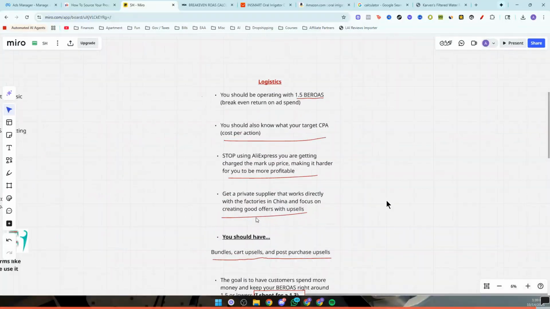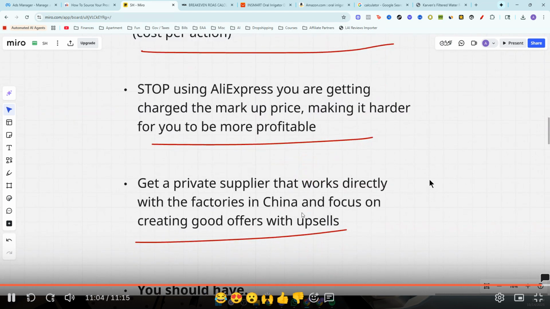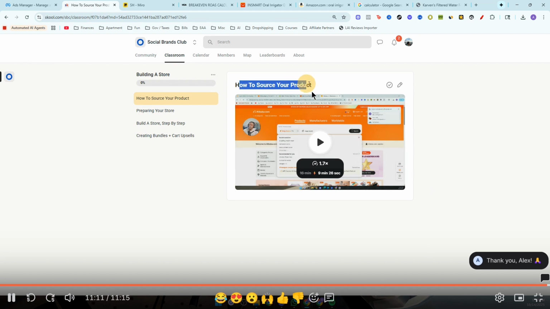And yeah, that's kind of logistics. So know your numbers. Get in contact with the actual private supplier. Just shoot me a DM and I'll send you the contact information if you want to use my private supplier. Or if that's a little bit much for you to manage, you can also go into the training and watch the how to source your product video as well.